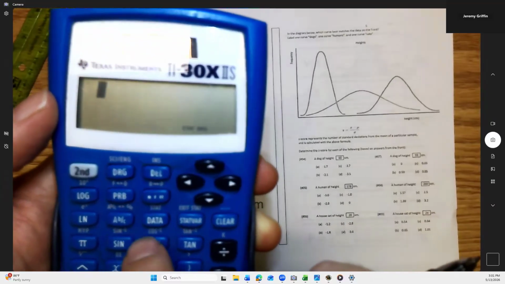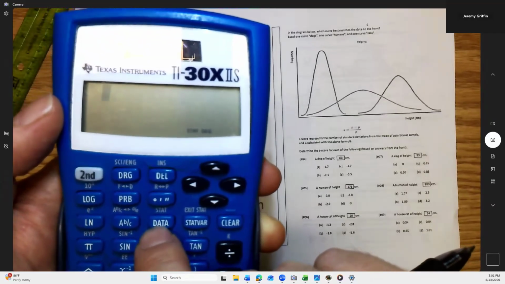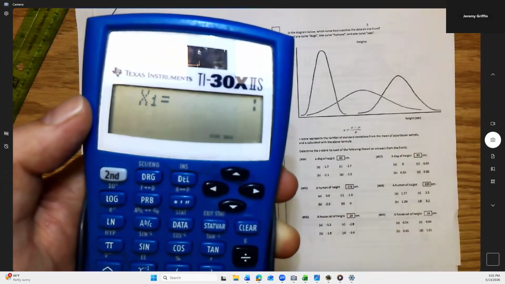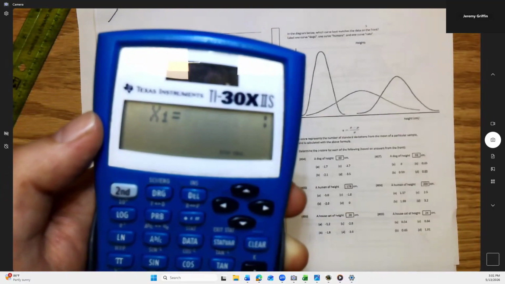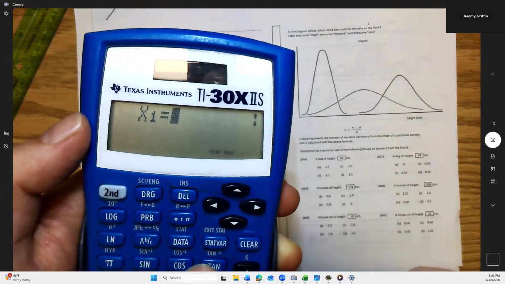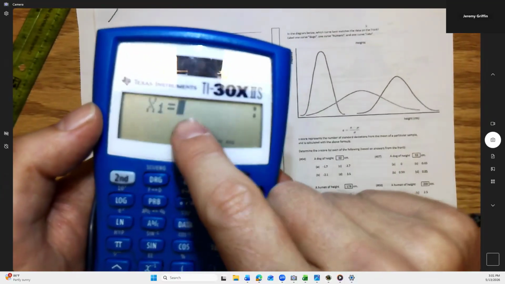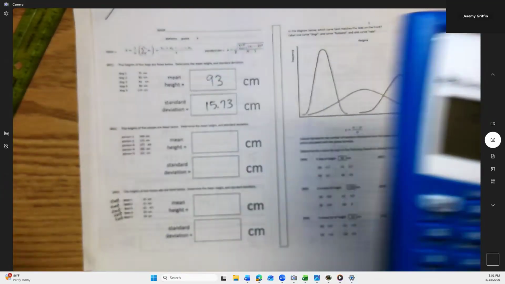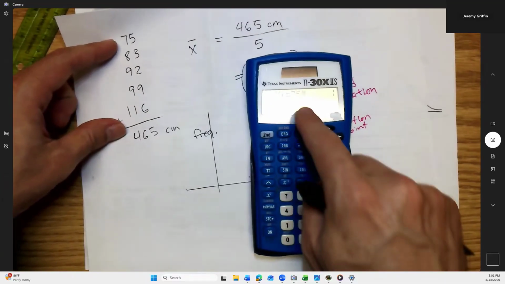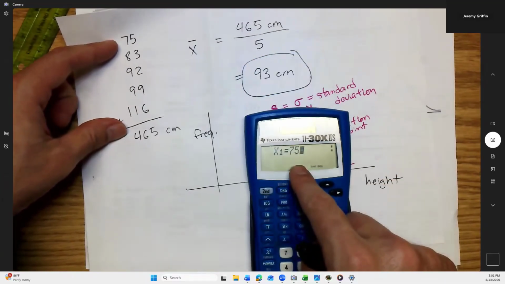Okay, now hit the button that says data. So it just says data. And it'll say X1. All right, how you guys doing? So everybody has X1 on their screen right now? Everybody's good? Right. Now we're going to start plugging in these dog heights. Now, I remember my dog heights are these 5 numbers here. So my short dog was this tall.